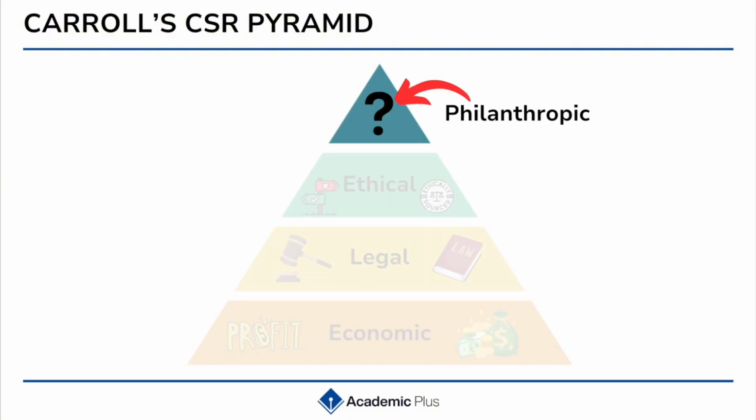And at the very top of the pyramid, we have our philanthropic or philanthropic, depends on how you like to pronounce it. So this is when the business voluntarily gives back to society through charitable donations, community initiatives, and social projects. While these are not essential for a business to survive, these actions actually enhance the company's reputation and demonstrate a commitment to a social goal.